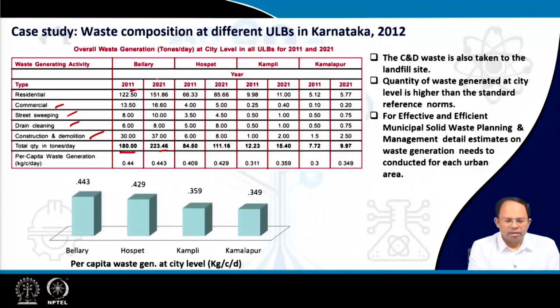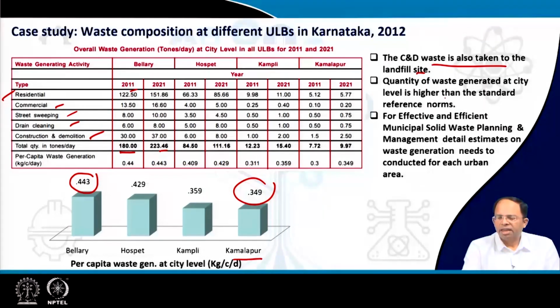So, if I now take the average per capita waste generation, including all this kind of waste, not only the residential waste but the entire municipal solid waste that is being handled, then Kamlapur is generating around 0.34 kilograms per capita, Bellary is generating around 0.443, and Hospet Kamli is somewhere in the middle. Now, as you know, C&D waste is taken to landfill sites in India in most cases, so that's why we have included that in this calculation.